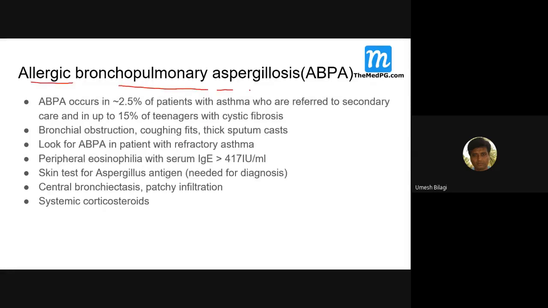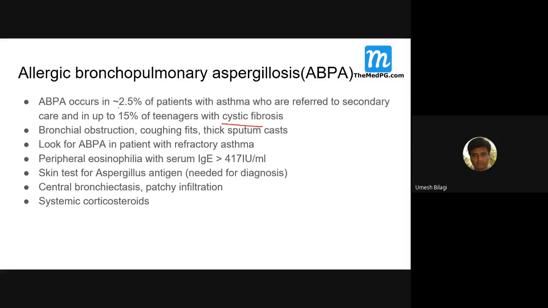Allergic bronchopulmonary aspergillosis. Let us go into detail. Around 2 to 3% of patients of asthma are actually patients of ABPA, especially if they are not responding to treatment. They need to be evaluated. So if the patient of asthma is demanding a lot of treatment, is not getting cured easily with your routine treatment of asthma, then you will have to look for this disease.